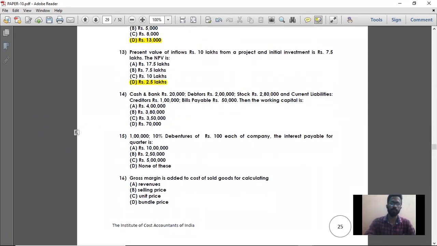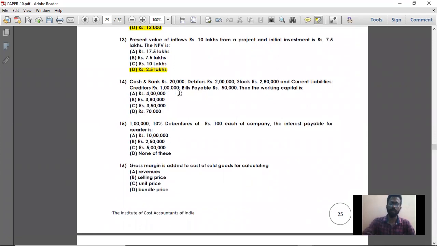Next, question number 14. Cash and bank 20,000, debtors 2 lakhs, stock 2,80,000. All these are current assets. And current liabilities, that is creditors and bills payable, 1,50,000. Then what is working capital? Working capital is nothing but current assets minus current liabilities. So total all the current assets: 20,000 plus 2 lakh plus 2,80,000, you are getting 5 lakhs.